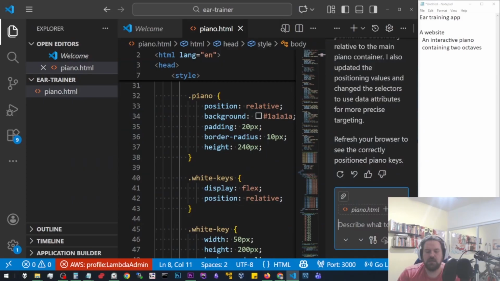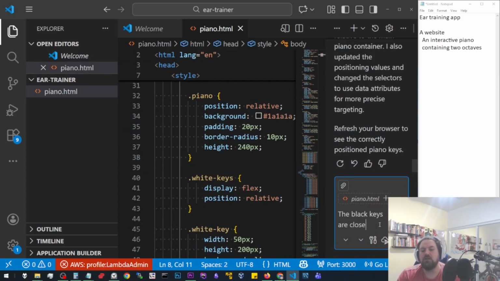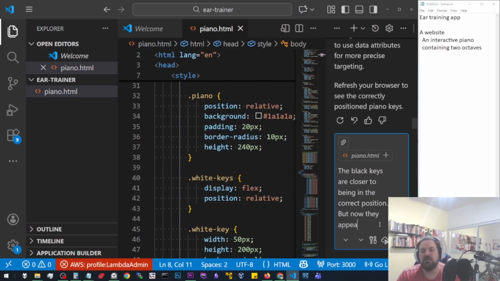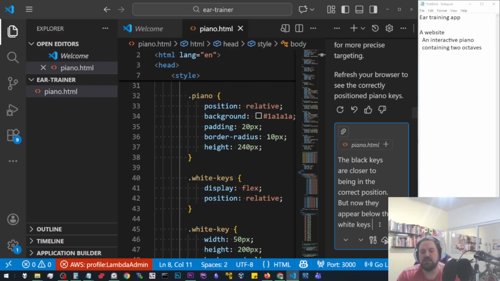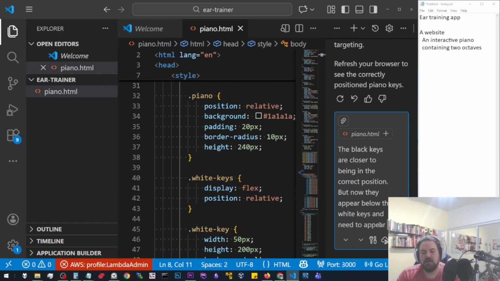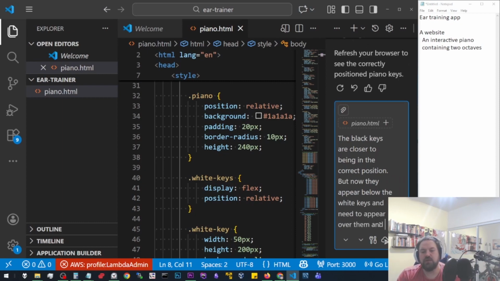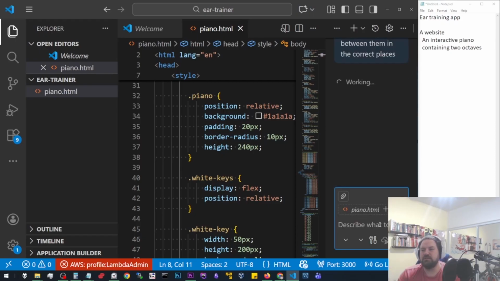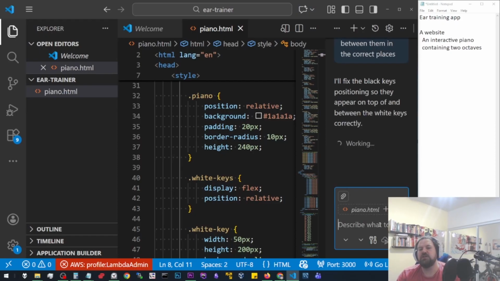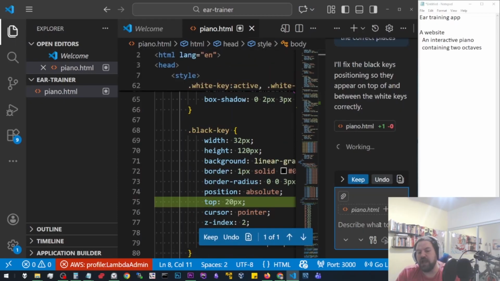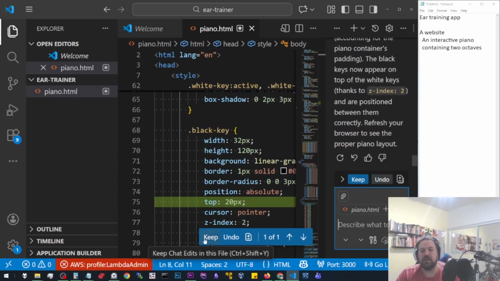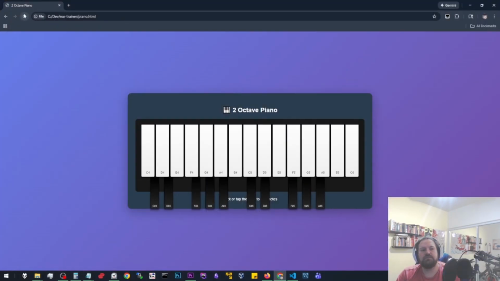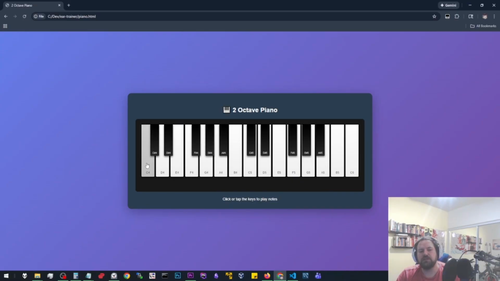And now the issue is the black keys are closer to being in the correct position, but now they appear below the white keys, and you need them to appear over them and between them. Now you might say this looks frustrating, but if you consider how much it would have taken to code this from scratch, you'd still be working on rectangles right now. The fact that you can get this far this fast is pretty encouraging, I would say. There you go. That's pretty close.